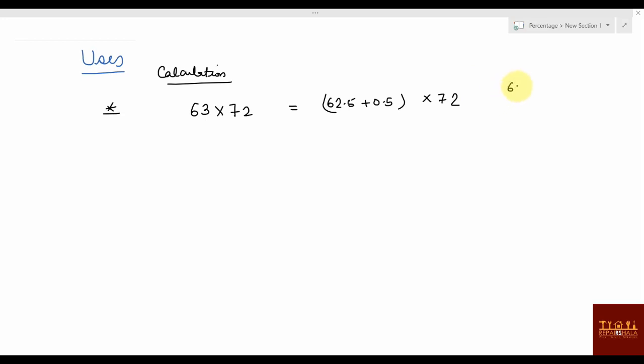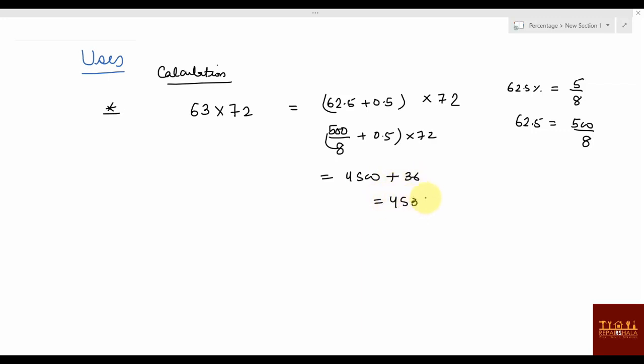Now you know that 62.5% value is 5 by 8. If you don't know, anyway I'll tell you, that thing is coming on the way. 62.5% is 5 by 8, so 62.5 value will be, 62 means 62 by 100, so it will be 500 by 8 for 62.5. If you don't believe, we can divide and get the answer; you'll be getting 62.5 only. Write it here, 500 divided by 8 plus 0.5 into 72. So with this, 8 nines are 72, this is 4,500 and this one is 36. And this will be 4536.